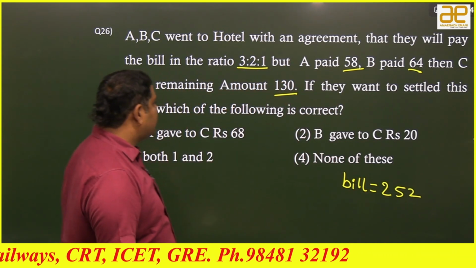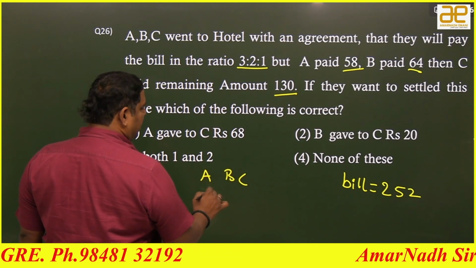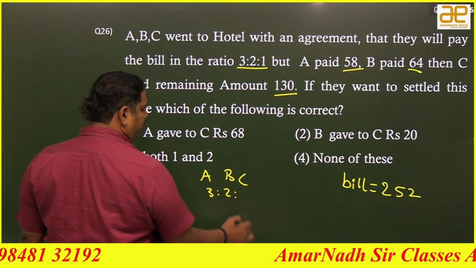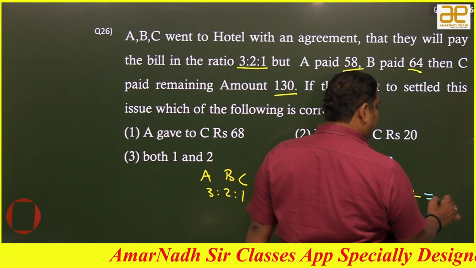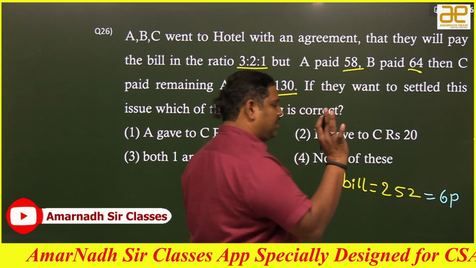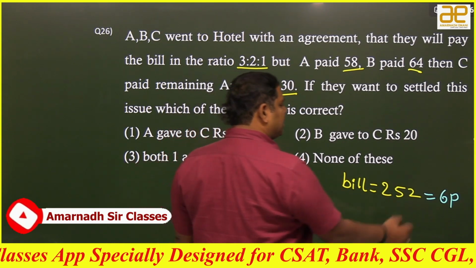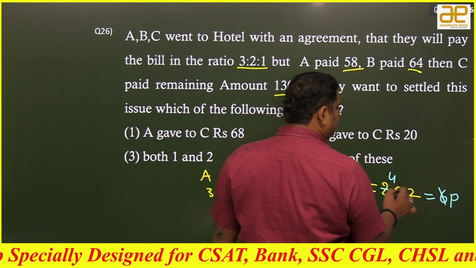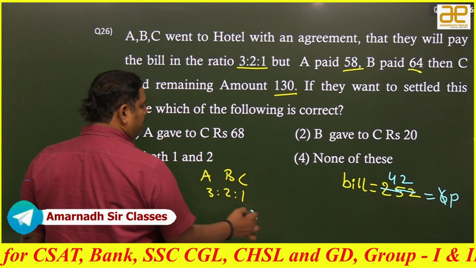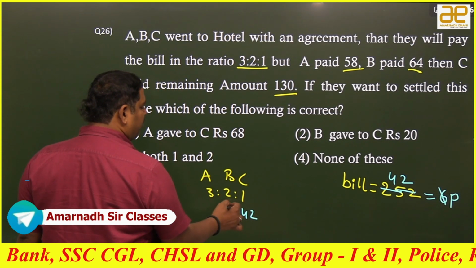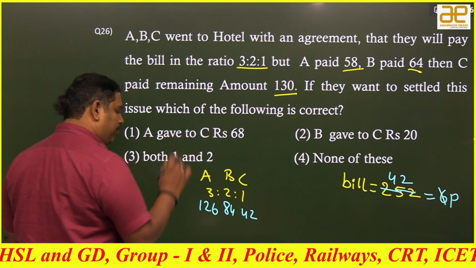A, B, C have to distribute that bill in the ratio 3:2:1. Total is how many parts? 6 parts. Whether they pay in the same order or not is the second case. But the total bill is this. If you cancel with 6: 6 ones, 6 fours and 6 twos. So C has to pay 42 rupees. B has to pay 2 into 42, which means 84 rupees. A has to pay 3 into 42, which means 126 rupees.